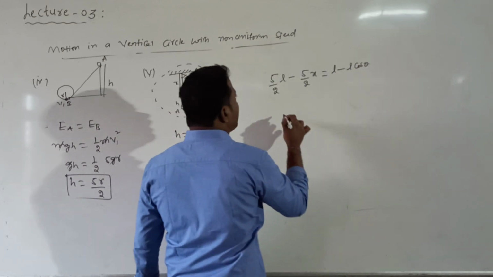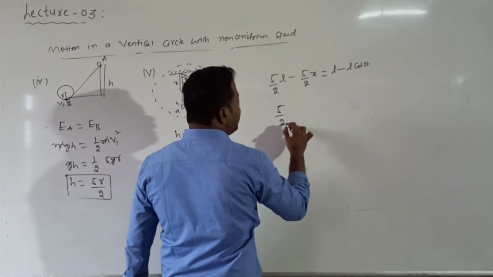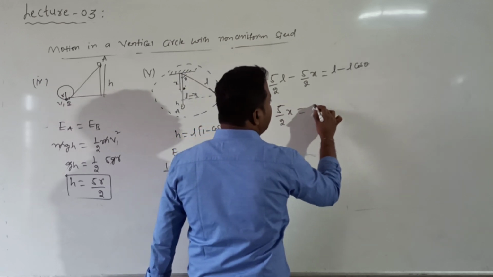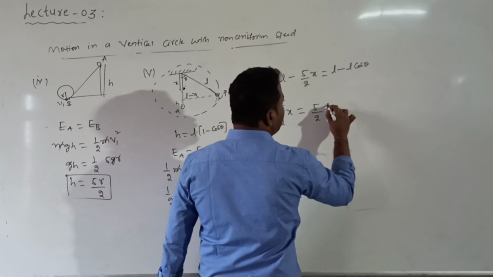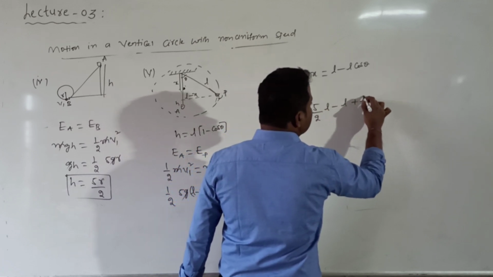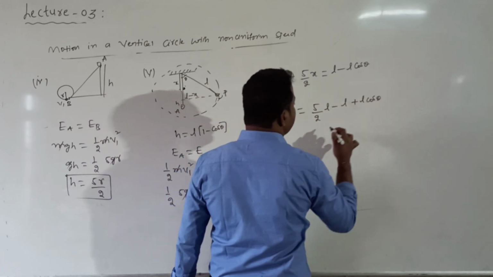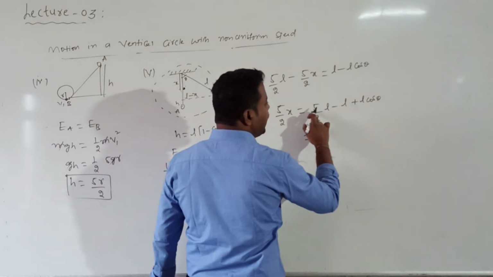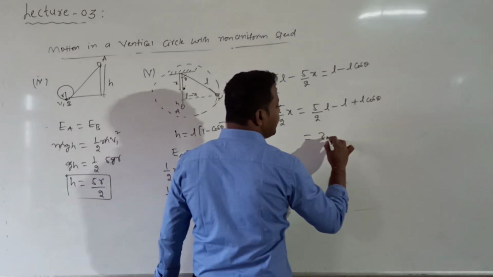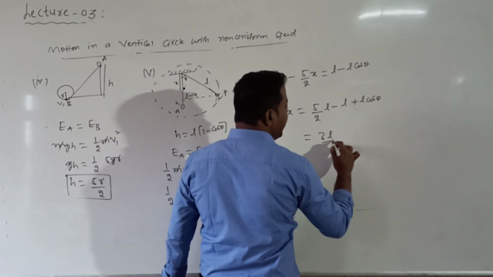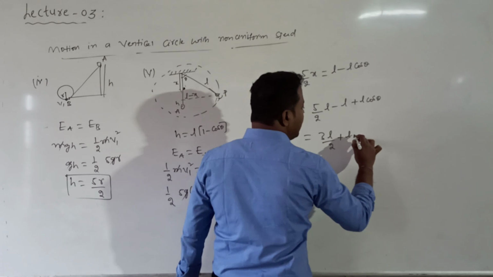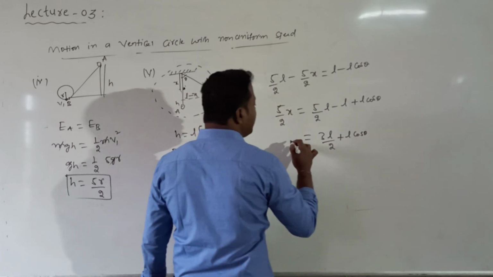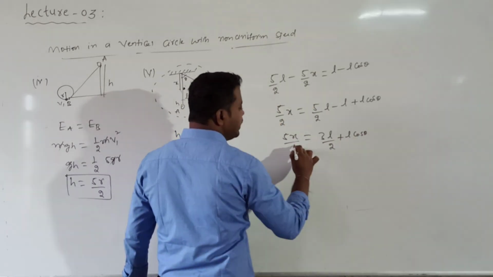Right? From this, 5 by 2 into x value is equal to 5 by 2 into L minus L plus L into cos theta. From this, the LCM for these two terms is 2. Then 5L minus 2L, that is 3 into L by 2 plus L into cos theta will be equal to 5 into x divided by 2.